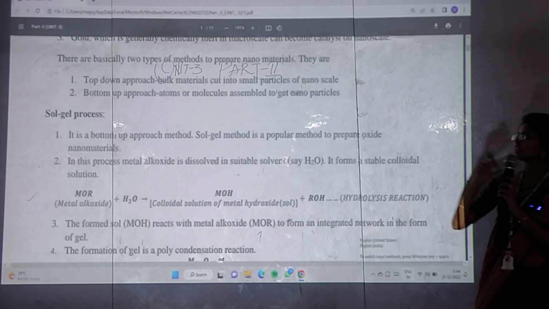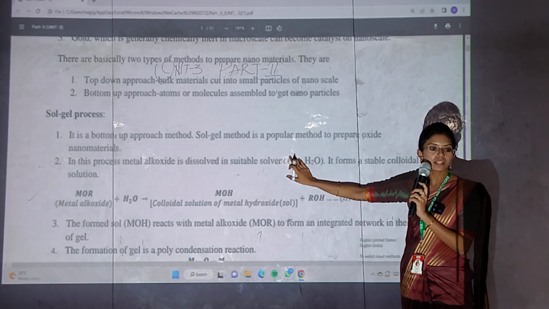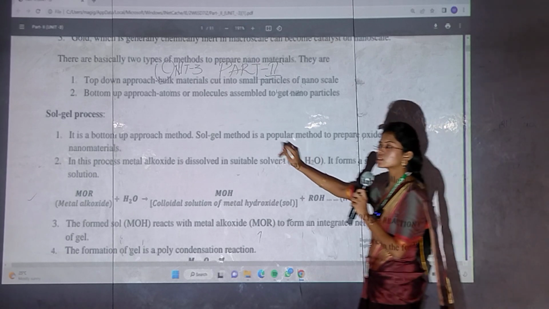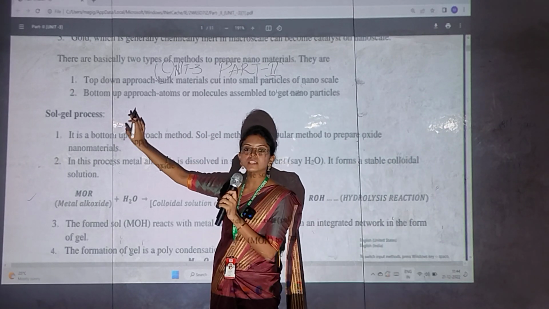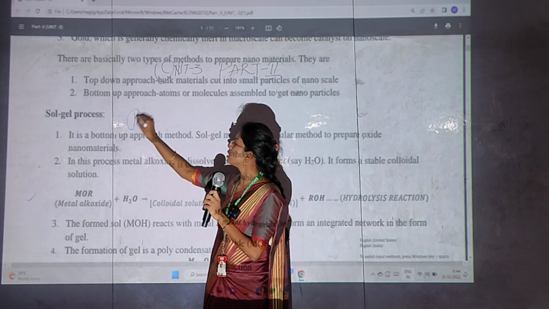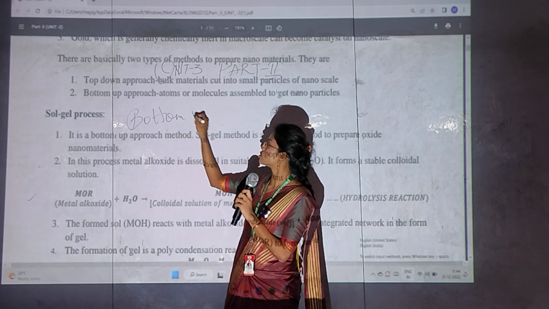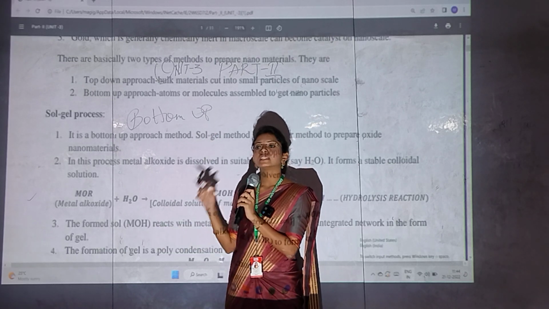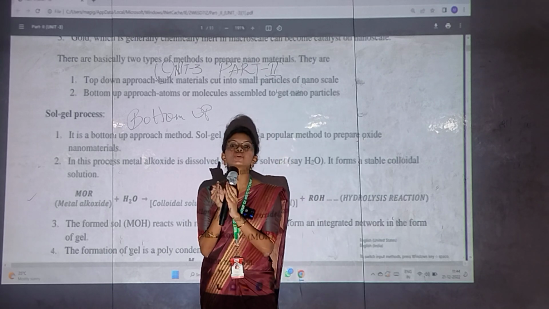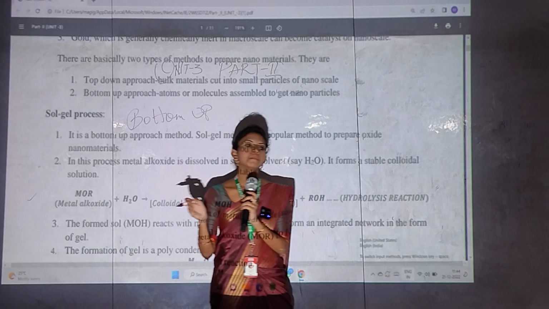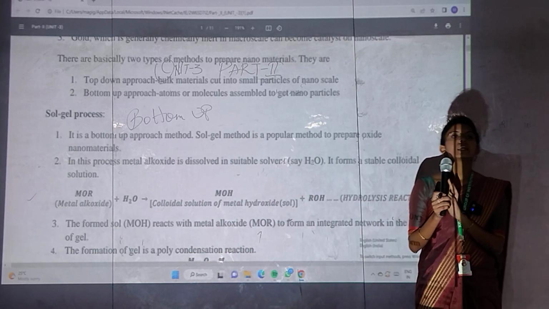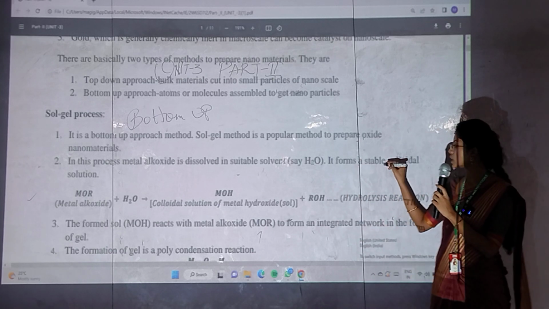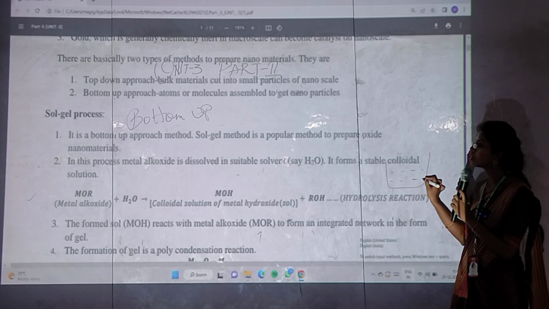Yes. So we have studied what is top down and bottom up, right? Now we have a process to prepare nanoparticles or materials by using the sol gel process, and this sol gel process comes under the bottom up approach. Bottom up approach means what? The atoms or molecules are aggregating together to form a nanoparticle. Now this sol gel method is under which type? Bottom up approach.